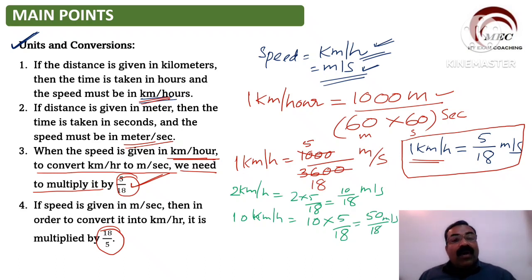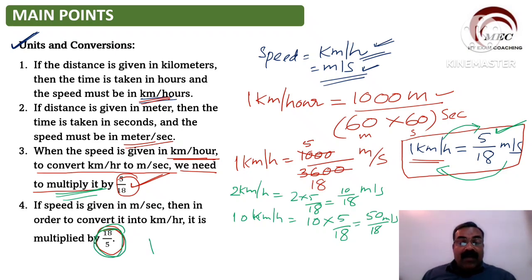So whatever you want to convert from kilometer per hour into meter per second, you have to multiply by 5 by 18. But when you convert meter per second into kilometer per hour, this will become just the opposite. 5 by 18 will become 18 by 5.